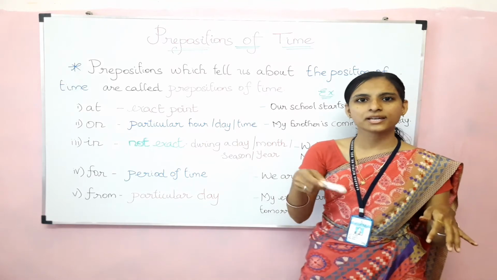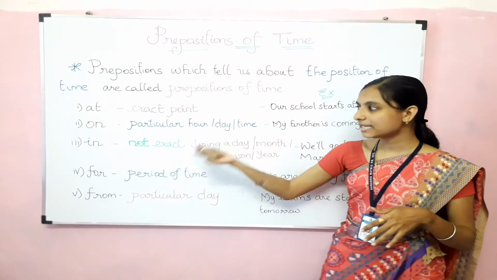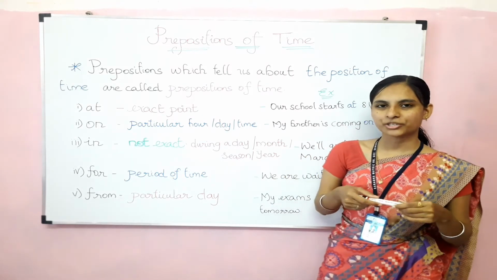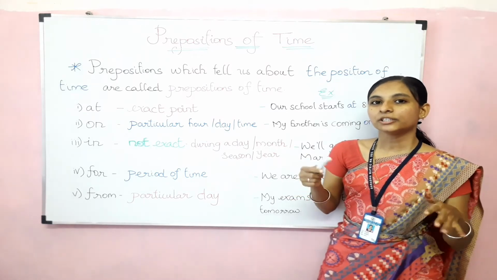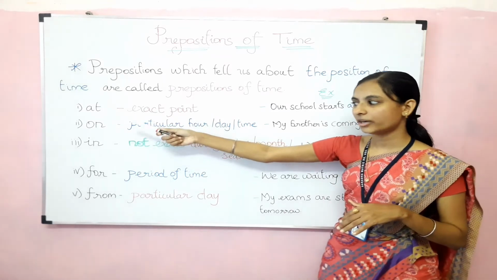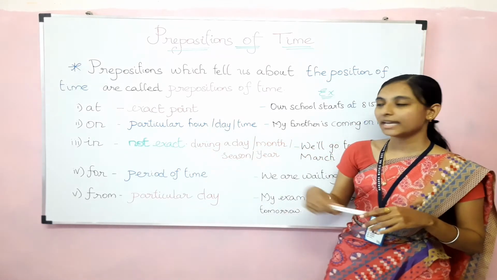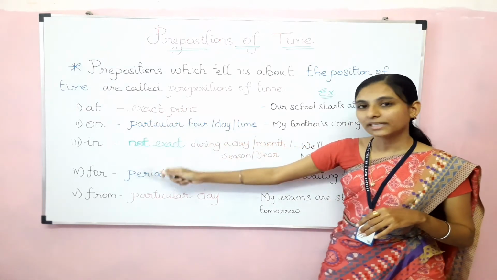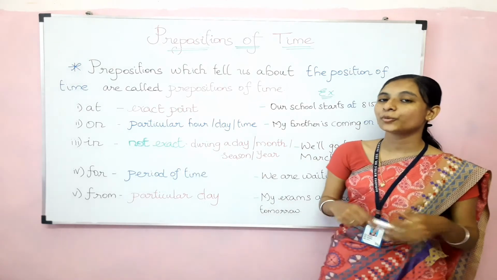It may be this time or that time, so we can use these prepositions to talk about that time only, children. So are you clear? They are at, on, in, for, from. Keep in your mind: at, on, in, for, from. These are the 5 words which talk about the time.